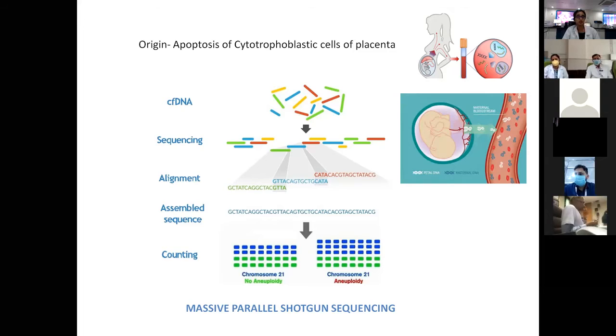So what do we expect in a normal finding? In a normal finding, we will get approximately 4 copies: 2 copies from the mother and 2 copies from the baby. But if those copies increase or decrease, then we can come to a conclusion that this baby can have either trisomy or monosomy. So this technique is termed massive parallel shotgun sequencing.